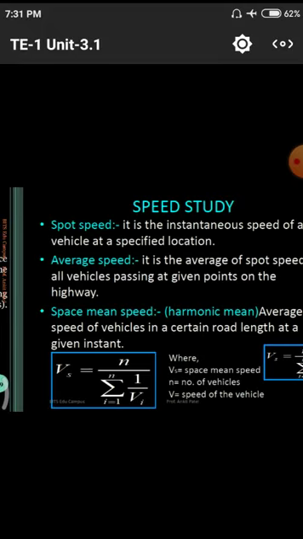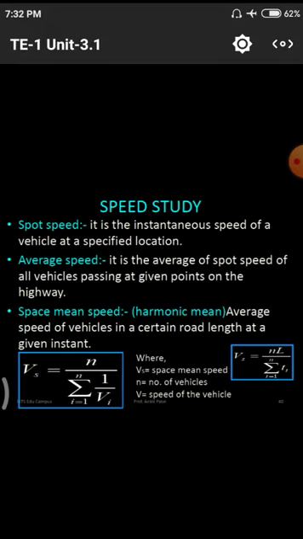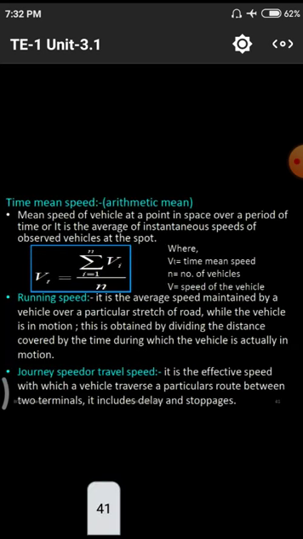The speed studies include spot speed, average speed, and space mean speed. That means in a particular length of a road, how the vehicle is moving, what the average speed of the vehicle is, and what the speed of a vehicle is at a particular position. All those are spot speed, average speed and space mean speed. These are the formulas used to calculate average speed and spot speed at a particular position and at a particular cross section. Next one we have is the time mean speed.